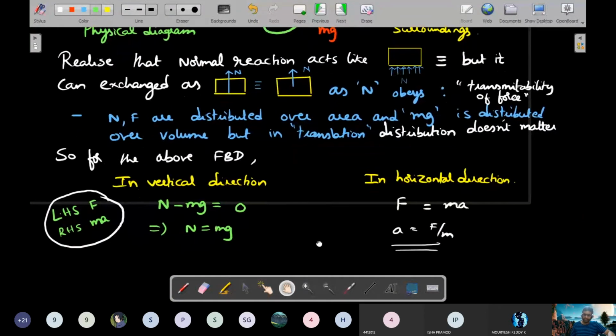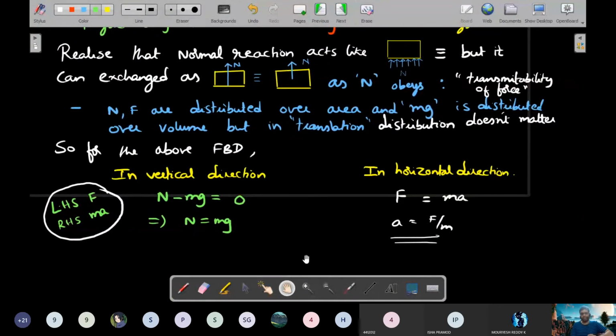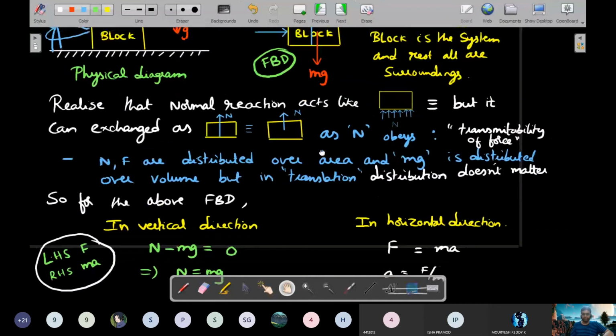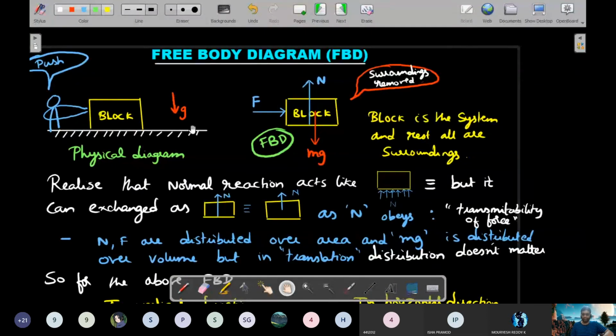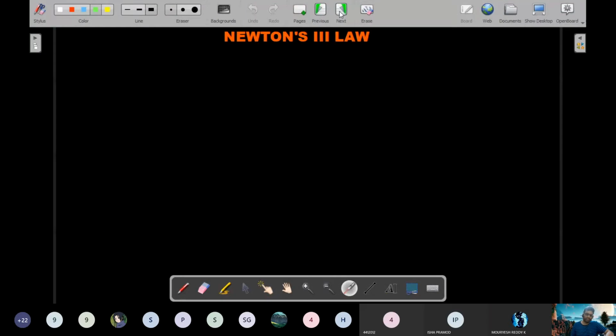Now there is one more Newton's law, that is Newton's third law, which is important before we move on to any more FBDs, because if I want to draw the free body diagram of the floor here, then the force applied by the block on the floor is governed by Newton's third law. The normal reaction applied by the floor on the block will be equal and opposite to the normal reaction applied by the block on the floor. I think you all remember from your childhood classes that Newton's third law is one of the easiest laws to remember. For every action, there is an equal and opposite reaction. So we'll try to list that one out.